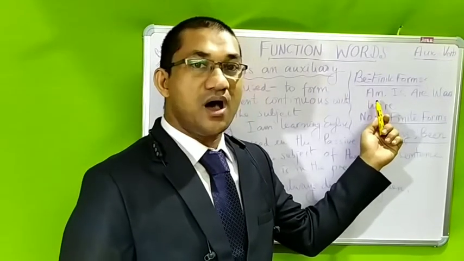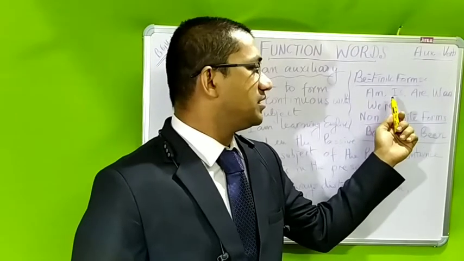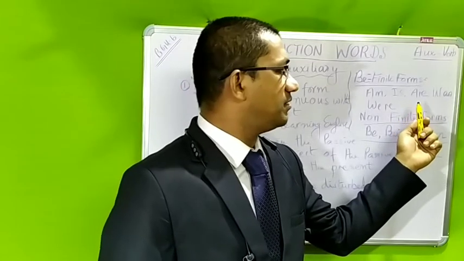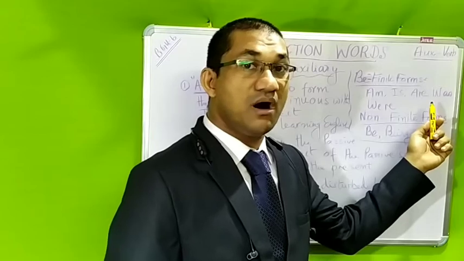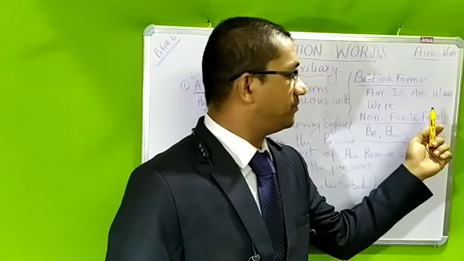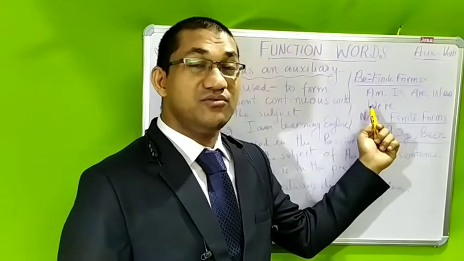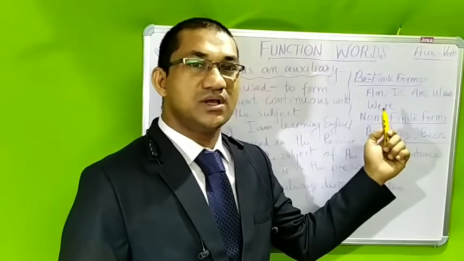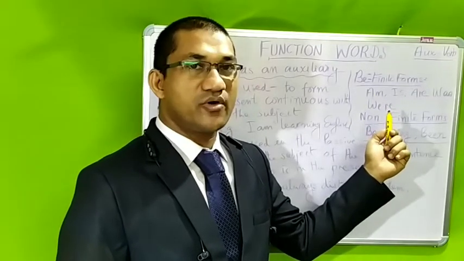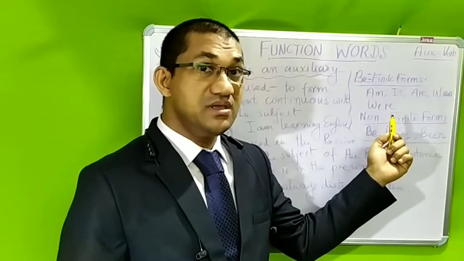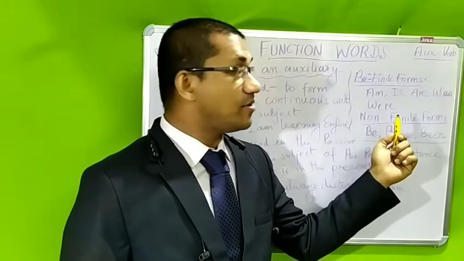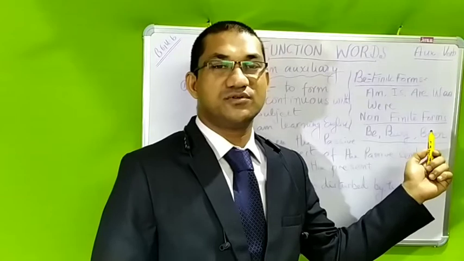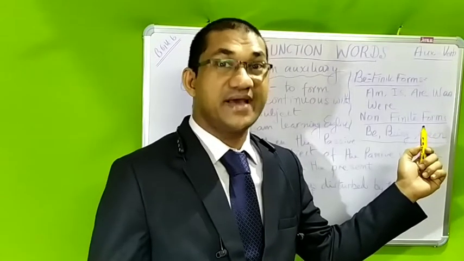And we say, I am learning English. He is coming today. We are happy. He was working hard in the farm yesterday. They were playing well, but they failed. This way we can use the auxiliary verbs, the finite forms of be, in many sentences, and with this we can learn a lot of expressions.